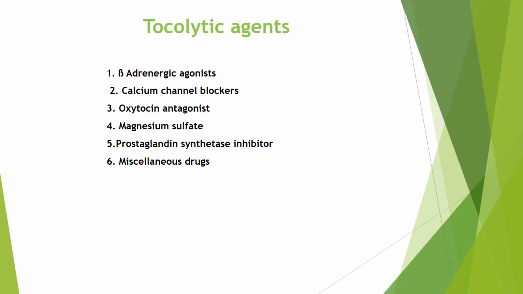Now we are coming to tocolytic agents. Let's discuss tocolytic agents. We've already discussed what tocolytic agents are: they decrease the uterine motility. What were the groups of drugs? These were beta agonists, calcium channel blockers, oxytocin antagonists, magnesium sulfate, prostaglandin synthetase inhibitors, and miscellaneous drugs. So let's discuss these drugs in detail.